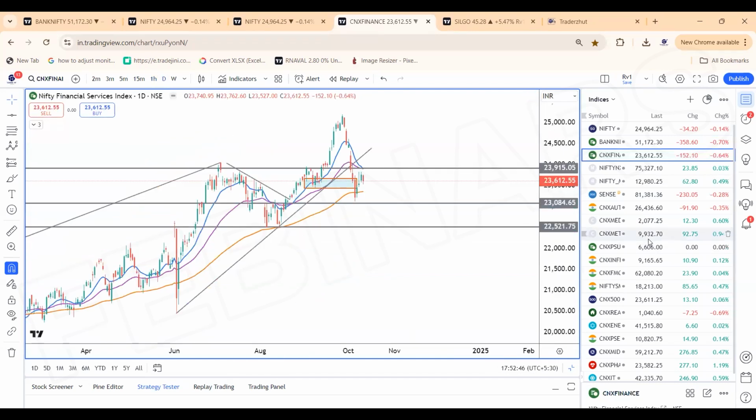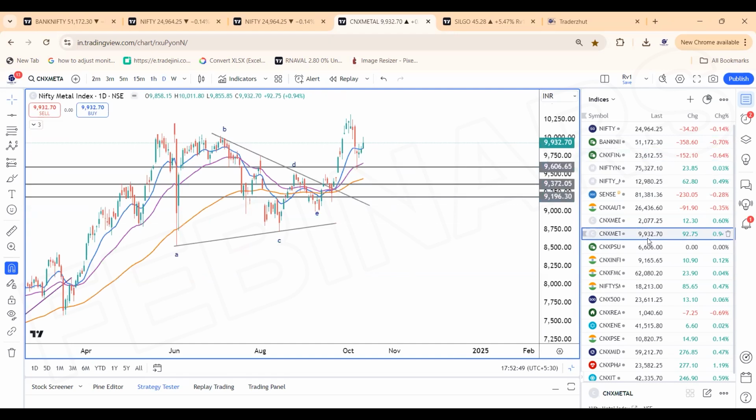And we are bullish on the metal index. Clearly, we are bullish on the metal index. Once the momentum crosses back above the cluster zone of 10,000, 10,040, the metal index is going to skyrocket. Metal prices are increasing. There is continuous news from China on the revival of the property market. The government is selling bonds. So a lot of things are changing in the property sector, banking and financials for China, which is positive for the metals. So metals would trigger buying on a stronger note, and momentum can be gained.